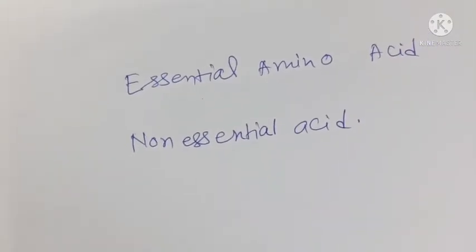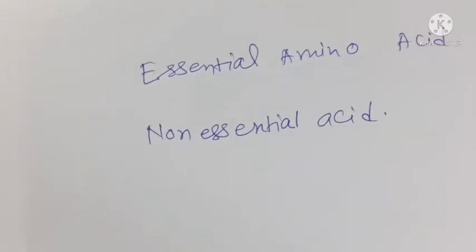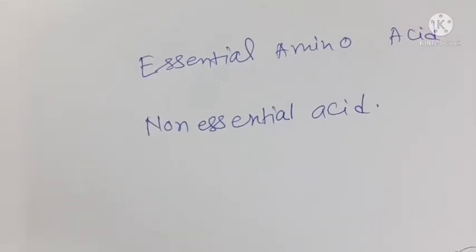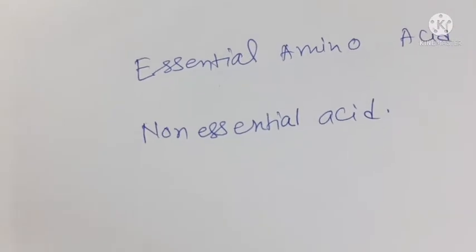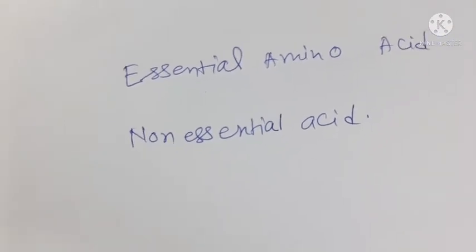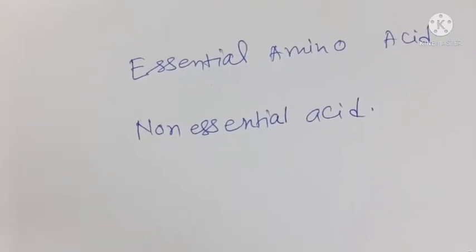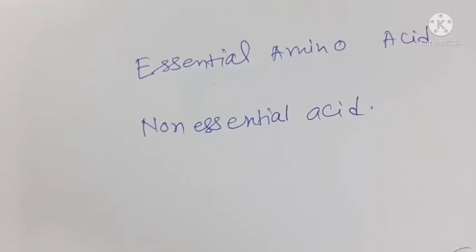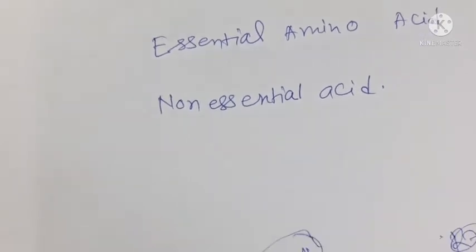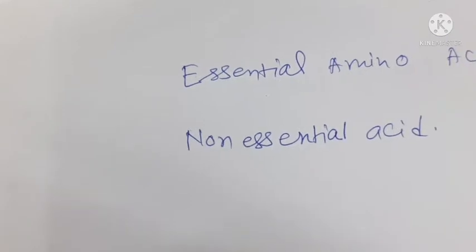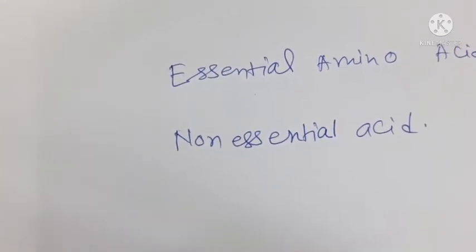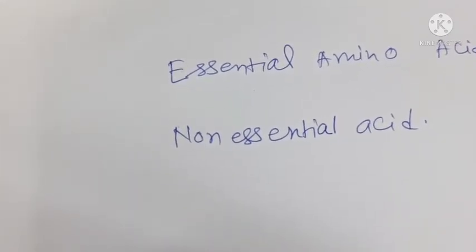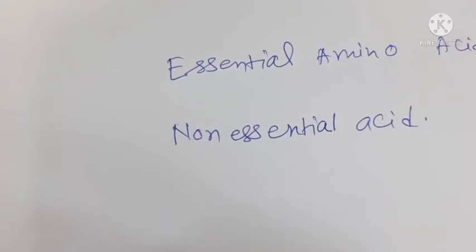Now you know that amino acids are usually colorless, crystalline solids, water soluble, with high melting points, and behave like salts rather than simple amines or carboxylic acids. This behavior is due to the presence of both acidic and basic groups in the same molecule.